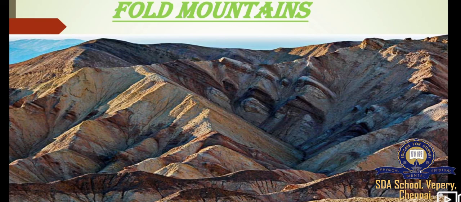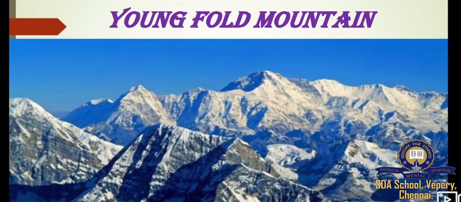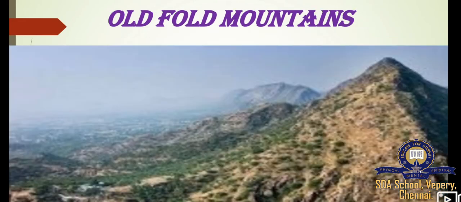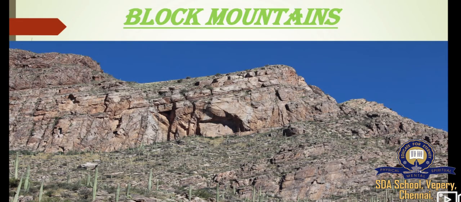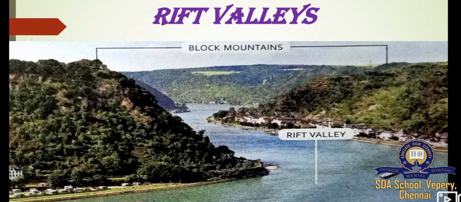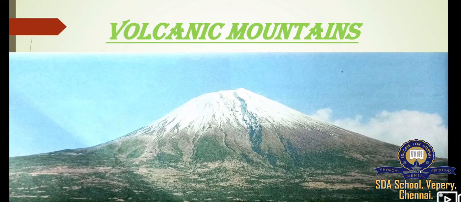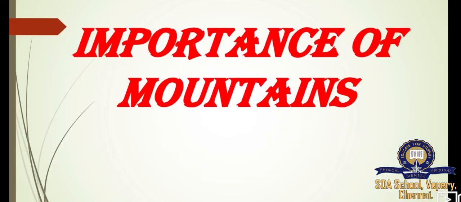Below the fold mountains we have young fold mountains, then old fold mountains, and then we have block mountains, and then I taught you about rift valleys, and then volcanic mountains and some of the importance of the mountains.